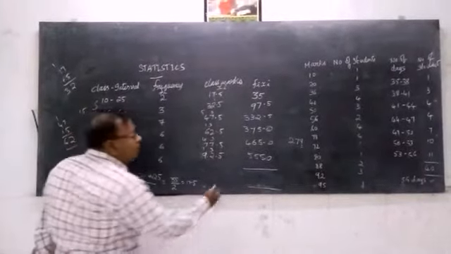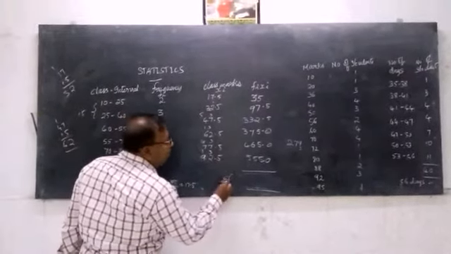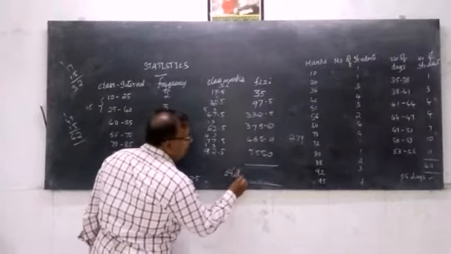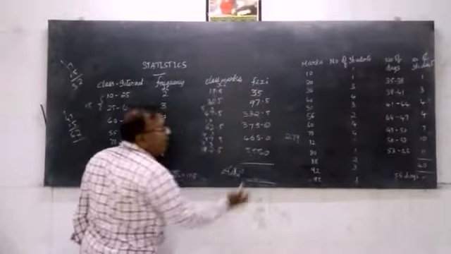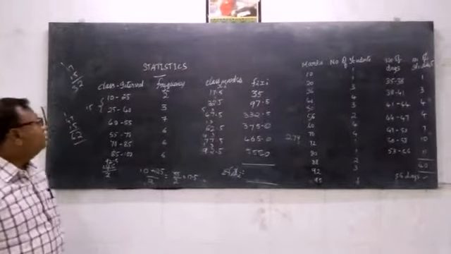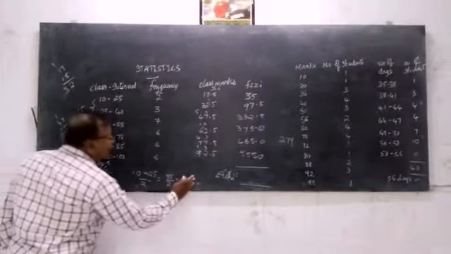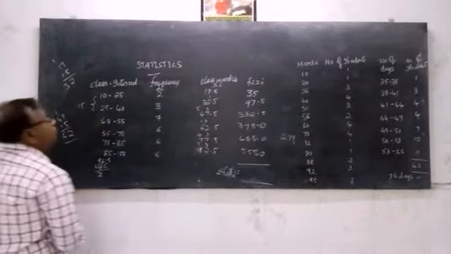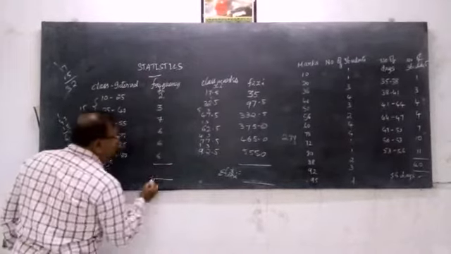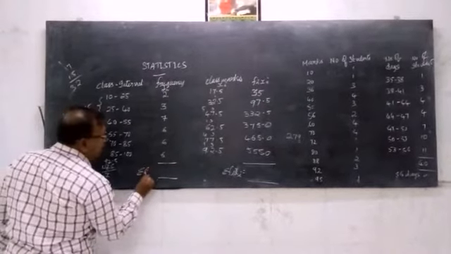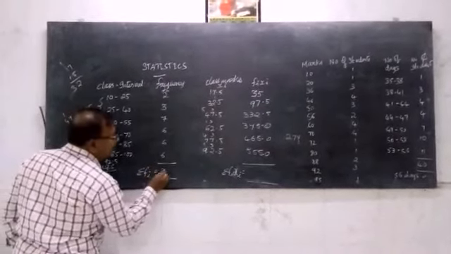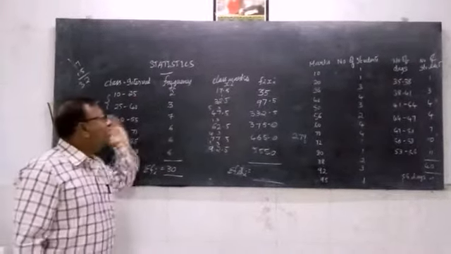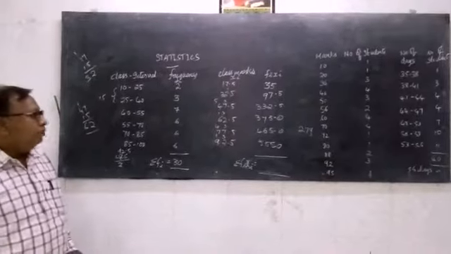Now we find the value of sigma fi xi. We add all these values. And once again we find the sum of fi, that is sigma fi. Sigma fi is the same as usual, as it has not been changed or manipulated here.